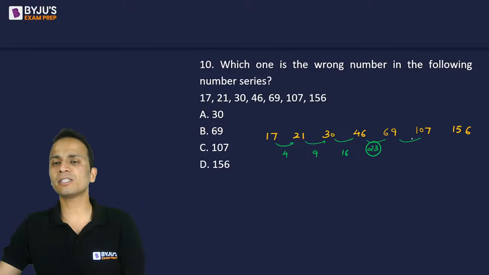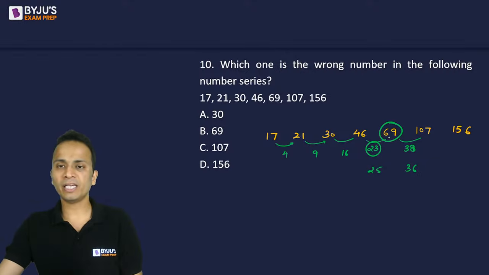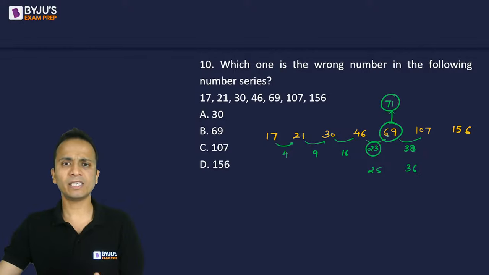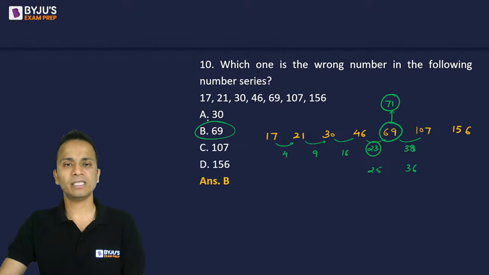The next difference here is 31 and then 39. So again, there is a problem. 39 is not there, this is 38. So the next difference is 38. So again, what should have been here is 25 instead of 23, and here 36. So 2 would be added and 2 would be subtracted, and it would balance. So I can say that the incorrect number is 69, and instead of 69, Jyoti also told us it should have been 71. Okay, so 69 is the wrong number in the series, and instead of 69 it should have been 71. The correct answer here is option B, that is 69.